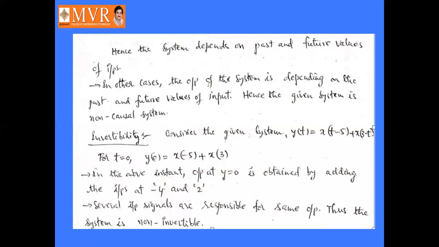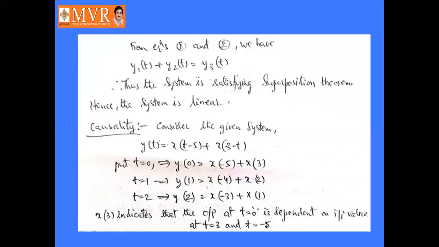Hence the system depends on past and future values of the inputs. In other cases, the output of the system depends on the past and future values of the input. Hence, the given system is a non-causal system. If it depends upon the past and future values of the input, then it is not a causal system. It is a non-causal system.